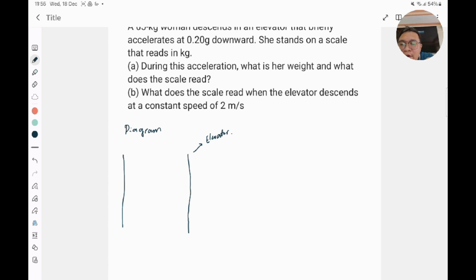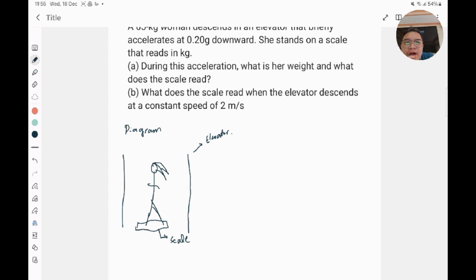So let me draw a person here. Let's imagine that this is the woman standing in the elevator, and let me draw a square so that this is the weighing scale that the woman is standing on. It reads in kilograms. Since this is a woman, let's draw hair. So the woman is standing on a scale inside an elevator.